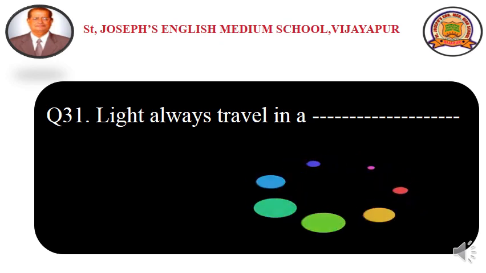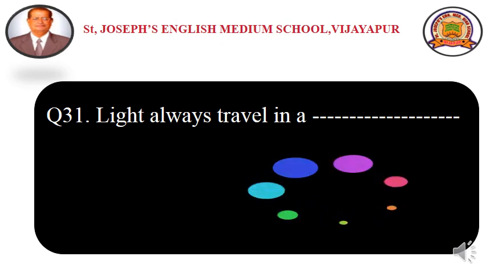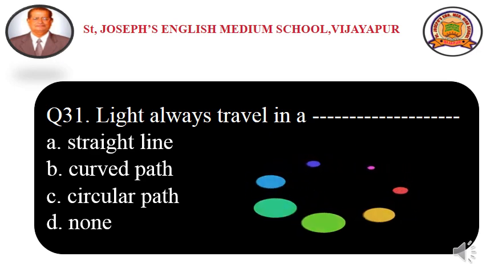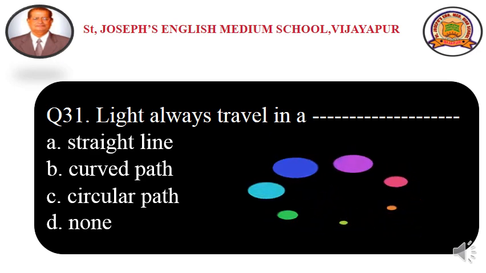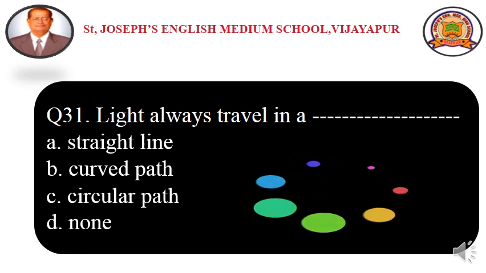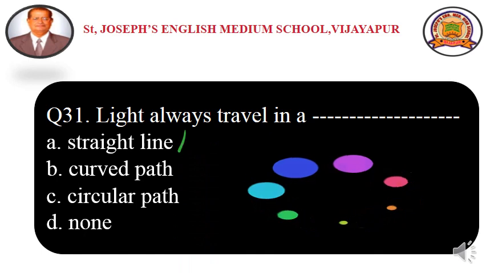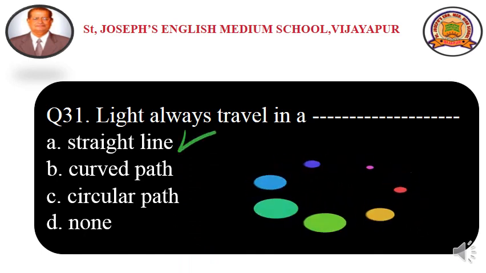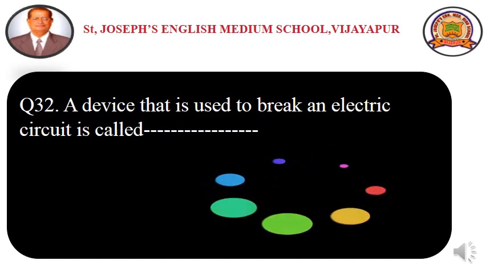Question number 31. Light always travels in a dash. Option A in a straight line, option B curved path, option C circular path, option D none. Light always travels in a straight line. Option A is the correct answer. Question number 32.